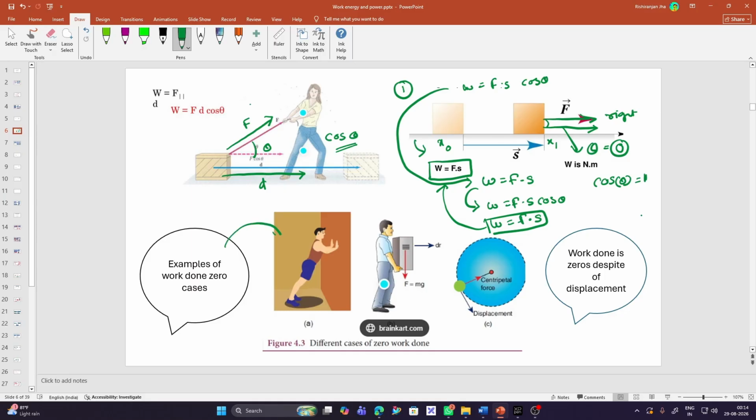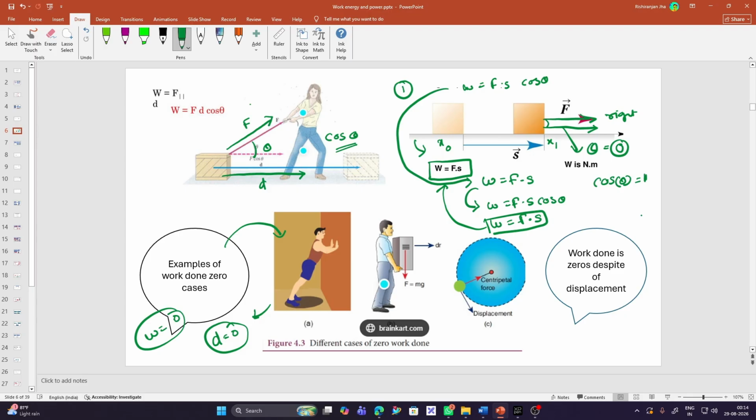You can see this guy, he's very strong and muscular, but he's pushing this wall. This guy is pushing this wall, but the wall is not moving. And I told you earlier, if the displacement is 0, we can say that work done is also 0. So in this case, you can clearly see that the work done is 0, right?